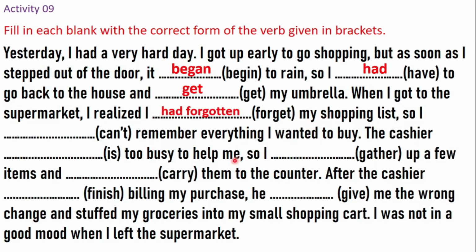So, the past form of can't, you have to use couldn't. Therefore, the answer is couldn't. I read it from here again: I couldn't remember everything I wanted to buy. The cashier, then the blank is... what is the past form of is? Was. The answer is was. The cashier was too busy to help him.